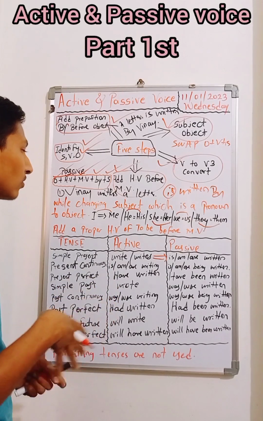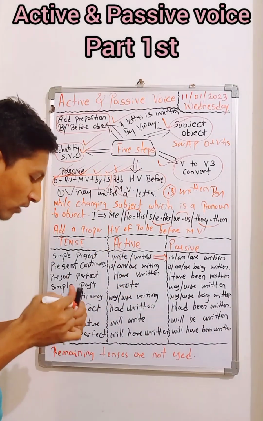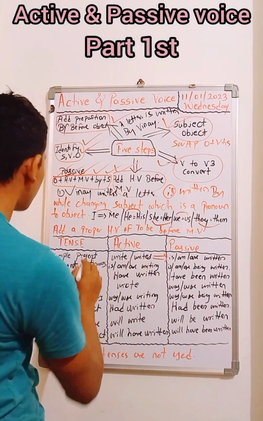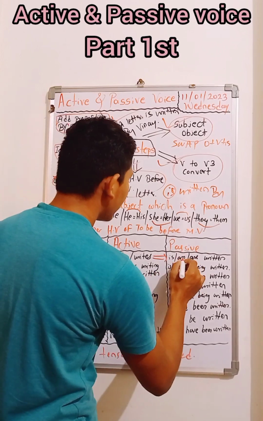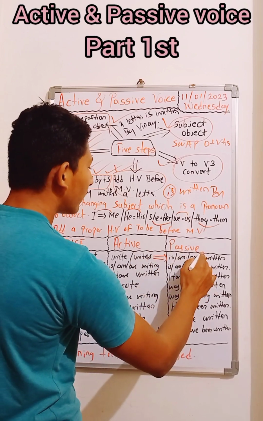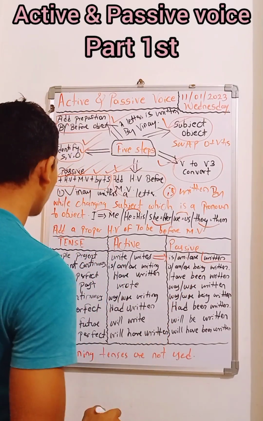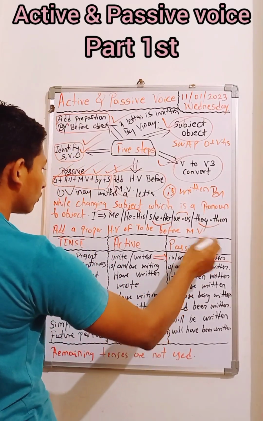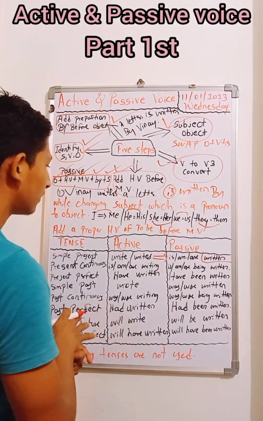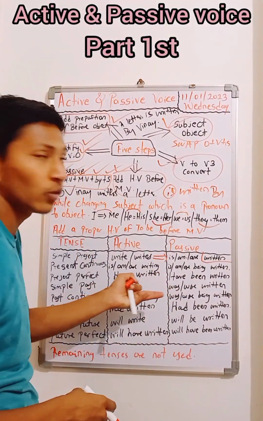What are the contributions of tenses in this particular topic of active and passive voice? What are the changes you will get? Whenever the simple present tense is there, you have to add is and are with your verbs, and always the main verb should be in the third form in passive voice. You should not convert that into any other tense rules. You should not mingle with the tense rules.